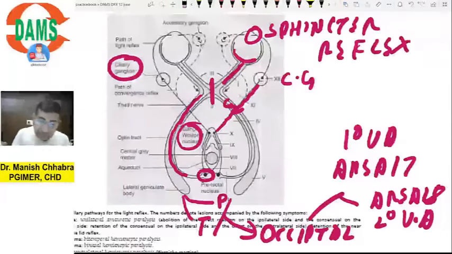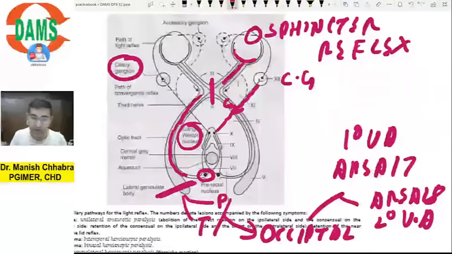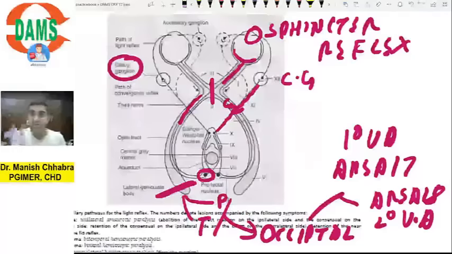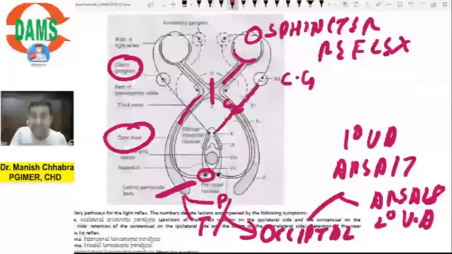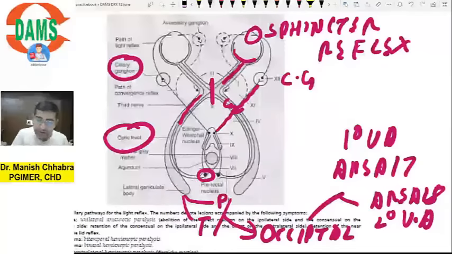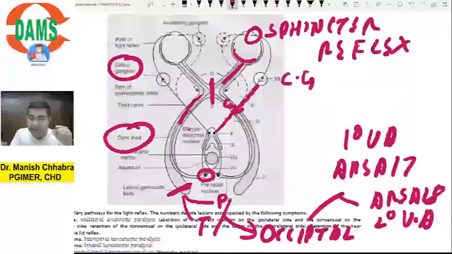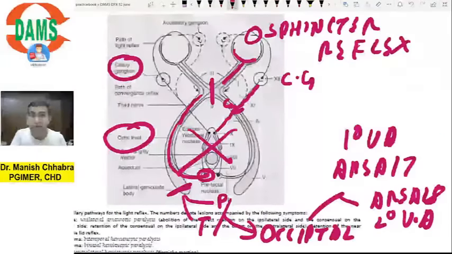Now if there is damage to the proximal optic tract near the lateral geniculate body, you have seen that there is already turning of the fibers from the optic tract to the pretectal nucleus of the midbrain. So if there is an injury here, will it lead to diminution of the light reflex? The light reflex pathway is this, right, because the fibers have already turned before, so there will be no diminution of the light reflex if there is injury to the proximal optic tract.